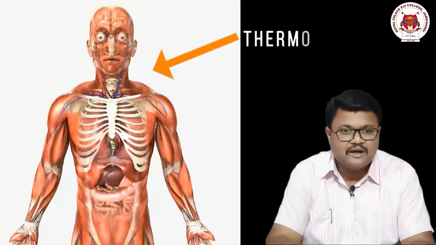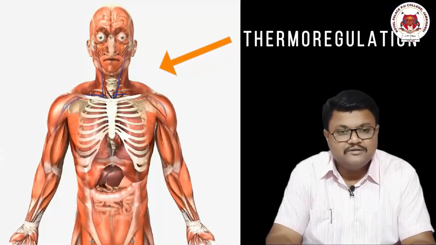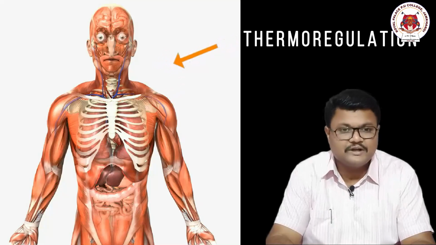Another word comes, and that word is thermoregulation. Thermo or therma means temperature, and regulation is maintenance. Inside the body of an organism, regardless of the work being done, there is a maintenance of temperature, and that is called thermoregulation.